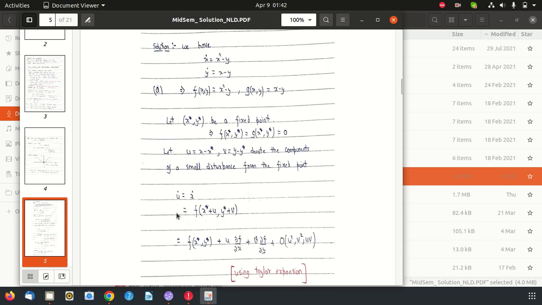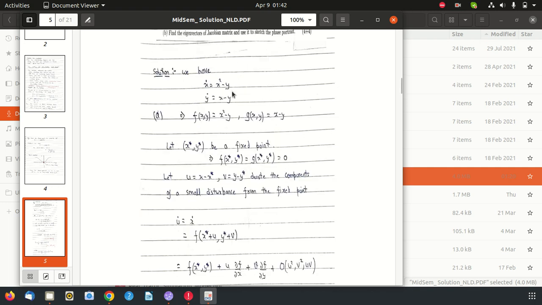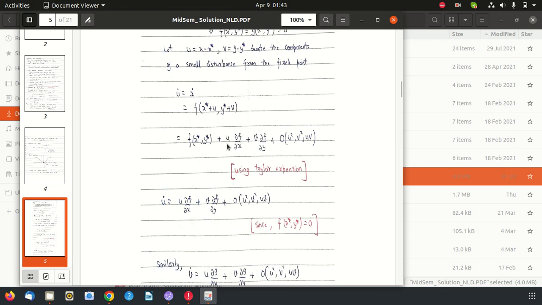Now finding u dot will be this x dot, since x star is a constant. So x dot is actually a function, x dot equals f of x, y.